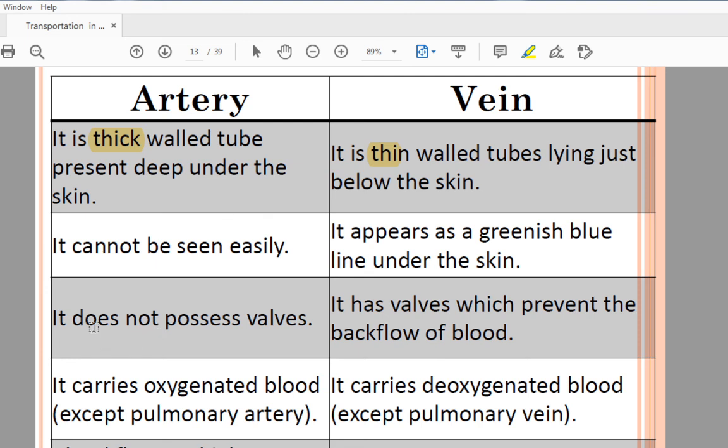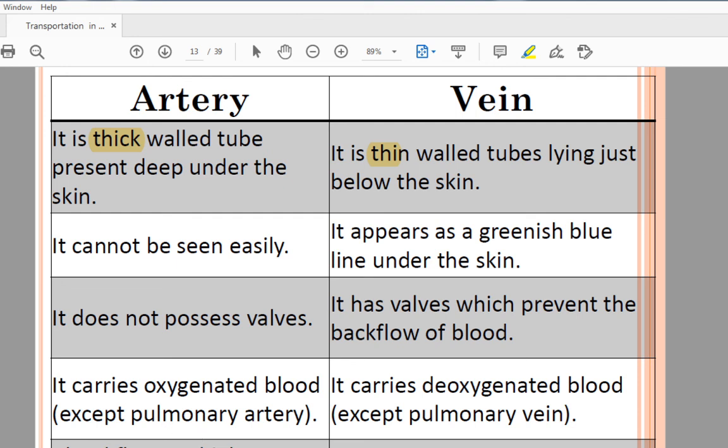Understood? Next, artery does not possess valves. The compartments are not there, but in the veins there are valves which prevent the backflow of blood. Then artery carries the oxygenated blood, and vein carries the deoxygenated blood, means vein carries the blood which is rich in carbon dioxide.